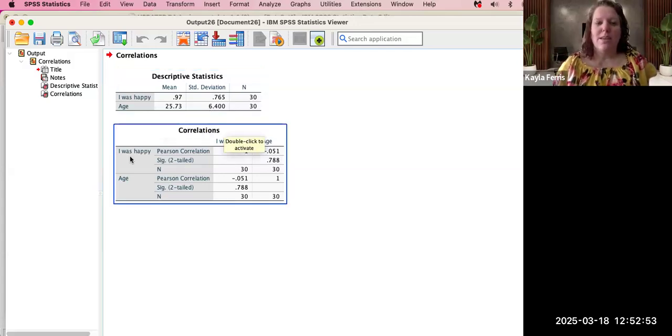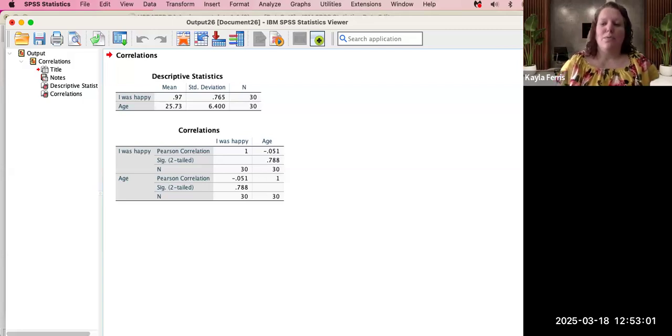Down here, we see the Pearson's correlation of negative 0.051, which means that a very weak negative correlation exists between age and I was happy. This means that as age increases, then happiness slightly decreases, but the effect is very, very small.